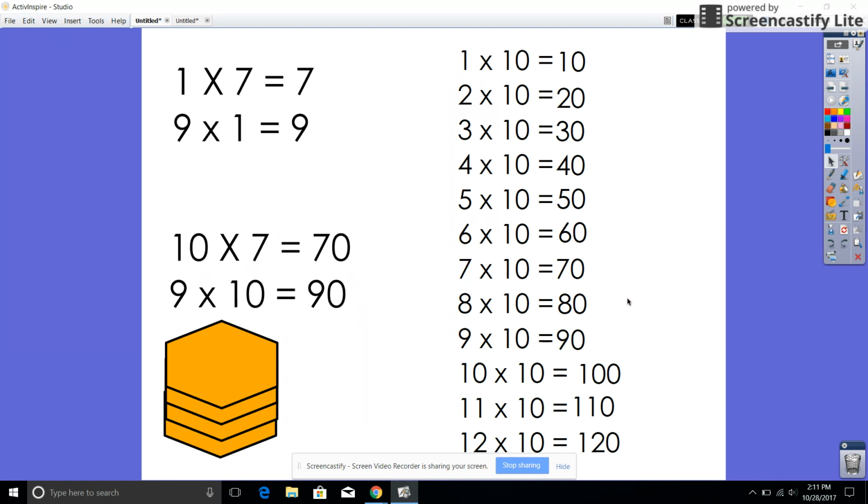So pretty soon you're going to get some problems that are just multiplied by 10, and you're going to have to answer them. So remember what you can do. You can either count by 10, depending on the number that you're multiplying. So I would count 10 3 times to get 30. Or you can remember that if you replace the 1 in the 10 with the number that you're multiplying and add a 0 at the end, you will get the same answer. All right, let's try it.